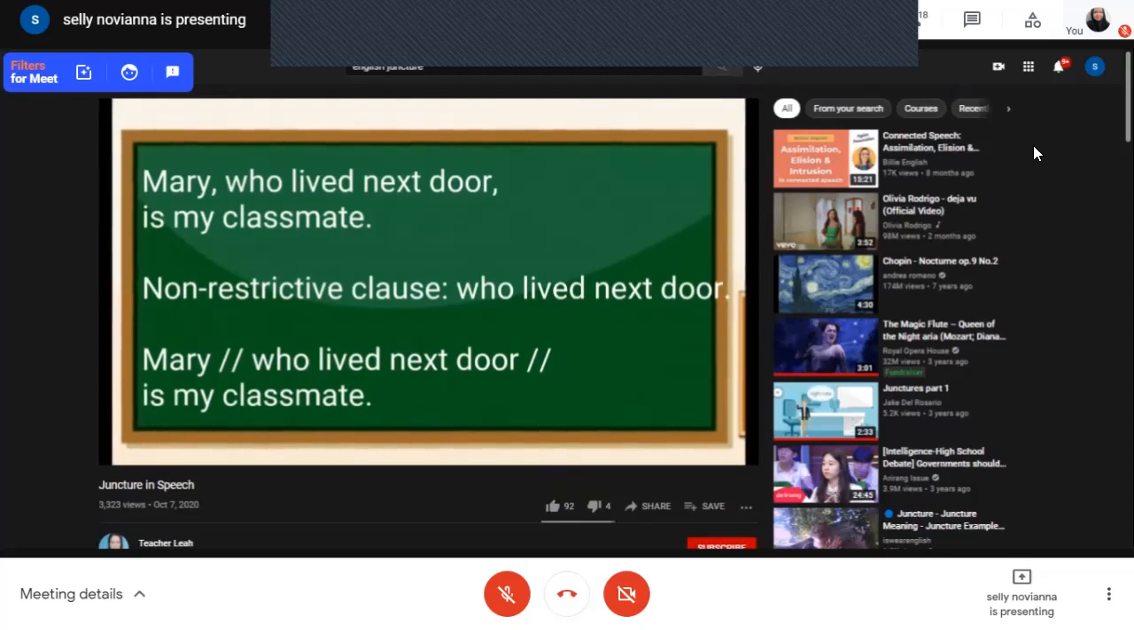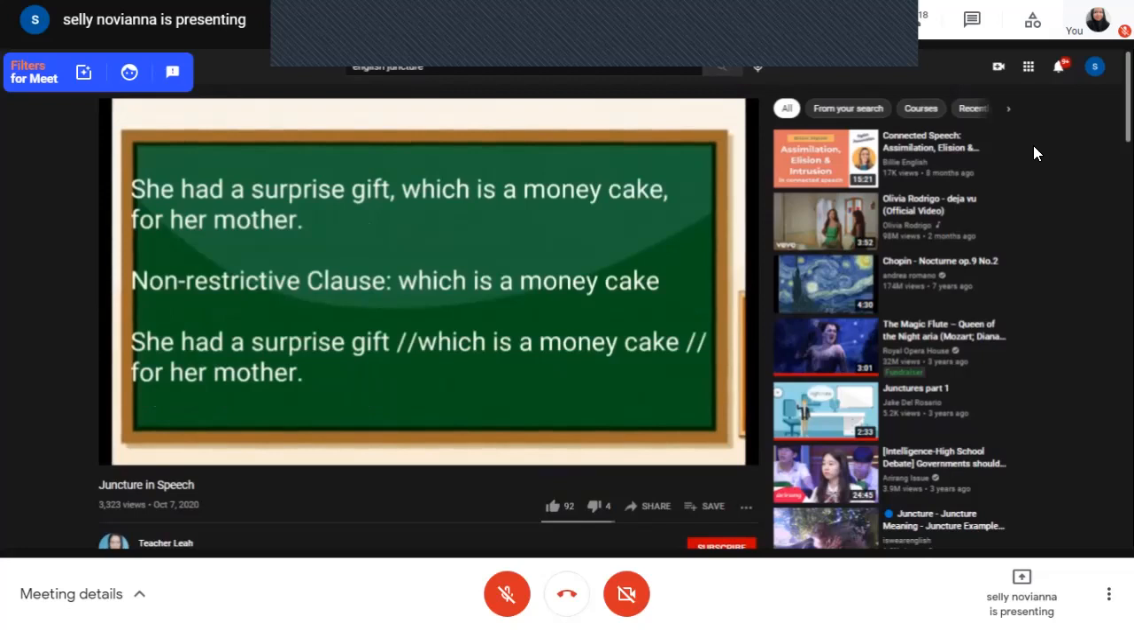Let us have another example. She had a surprise gift, a money cake for her mother. The non-restrictive clause in the sentence is which is a money cake because it begins with a relative pronoun which. So if you're going to use the double bar juncture, the sentence will be, she had a gift, which is a money cake.